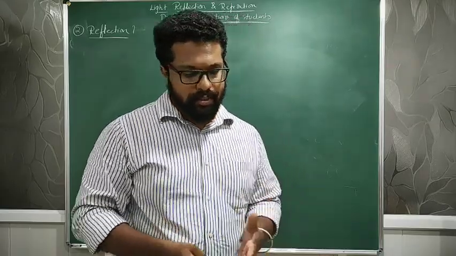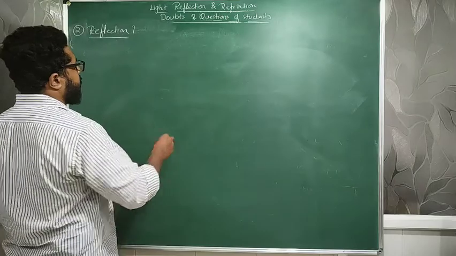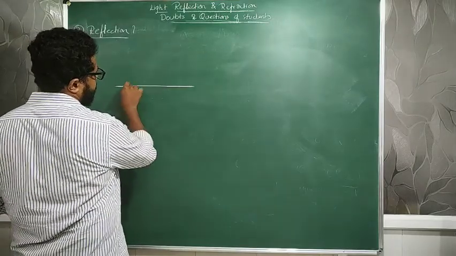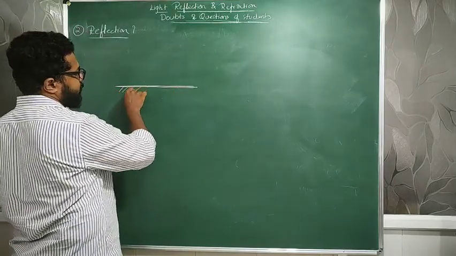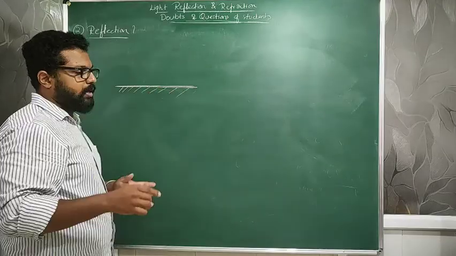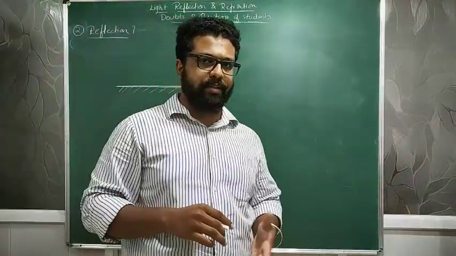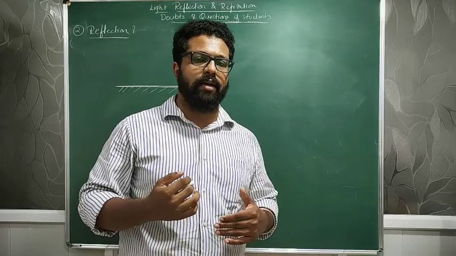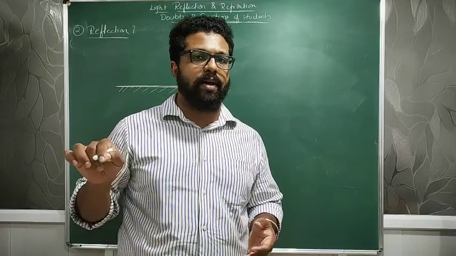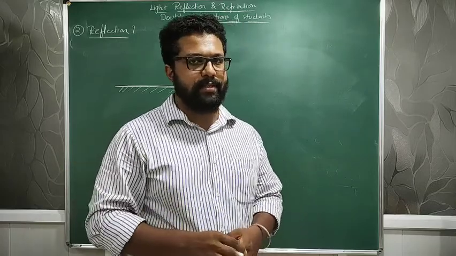Reflection is when a light ray falls on a surface, on a reflecting surface, to be more specific. If a light ray falls on a reflecting surface, it means the surface does not absorb the light, nor does it allow the light to pass through it. That is what a reflecting surface means.